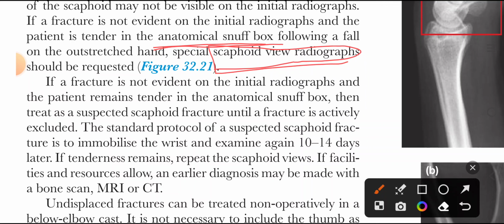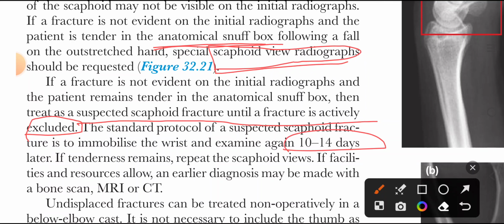If a fracture is not evident on the initial radiographs and the patient remains tender in the anatomical snuff box, then treat as a suspected scaphoid fracture until the fracture is actively excluded. That is treated with a POP cast, and an X-ray is repeated after 10 to 14 days.